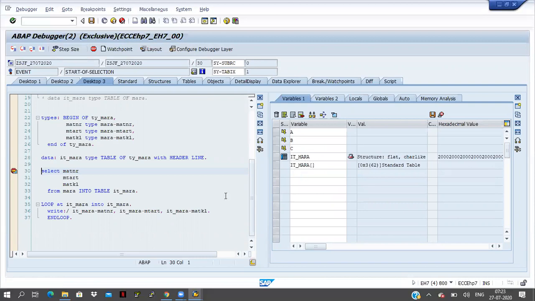Because we have declared the internal table name by using with header line, internal table name and work area both will be the same. If you double click on itmara, the system doesn't know whether you are double clicking on the internal table name or on the work area name. That is why it is displaying both the things, internal table and work area, here.